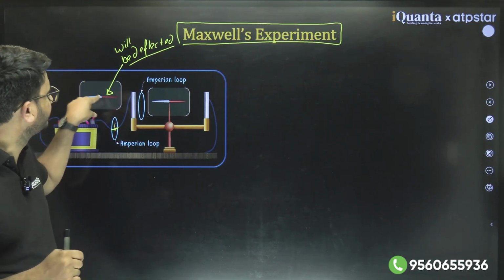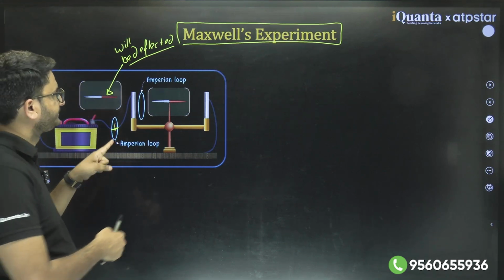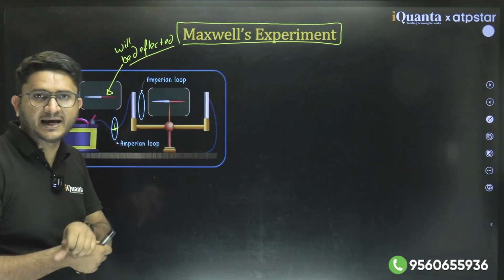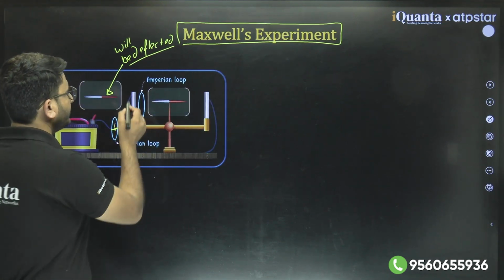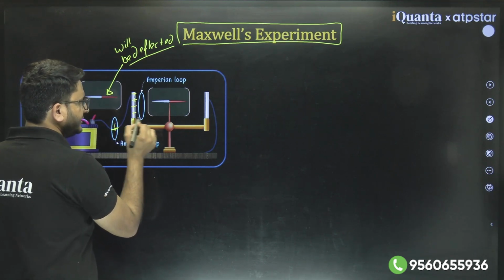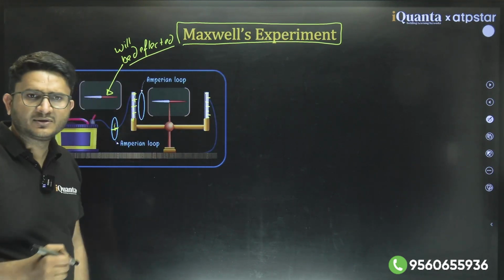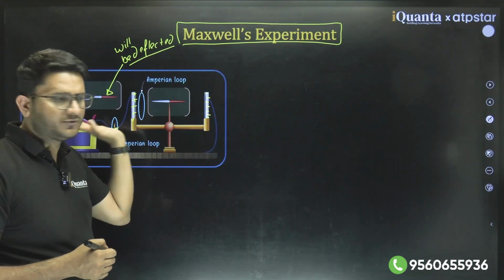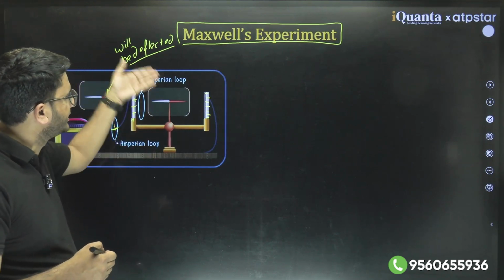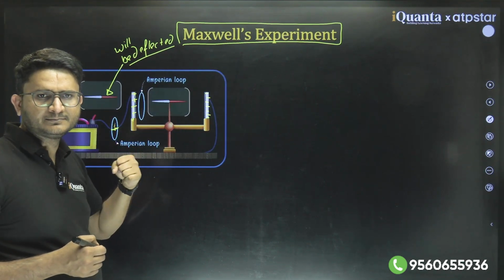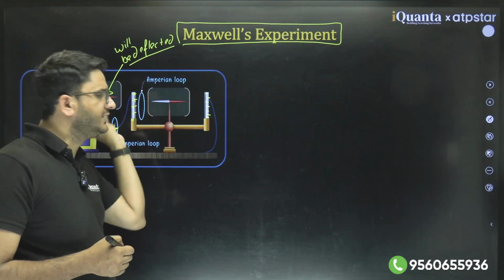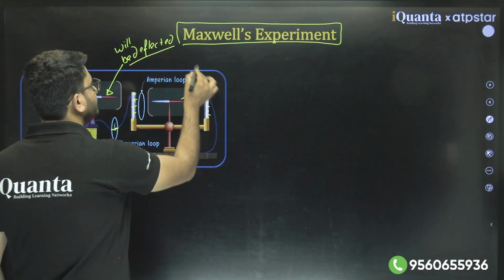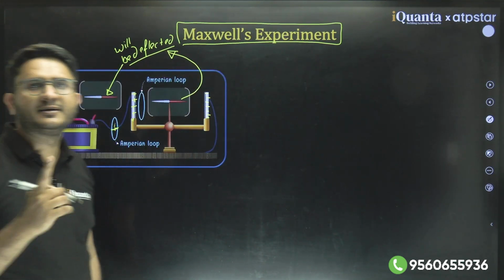It has been observed that this magnetic needle got deflected. But there are two capacitor plates, and within the capacitor plates there is no current as such, no electron is flowing, because positive charge got stuck here and negative charge got stuck here. So what is happening in this case? No current is flowing through it. So if no current is flowing, there should be no magnetic field in this region, and this needle should not deflect at all. But what was the case? This needle also got deflected.